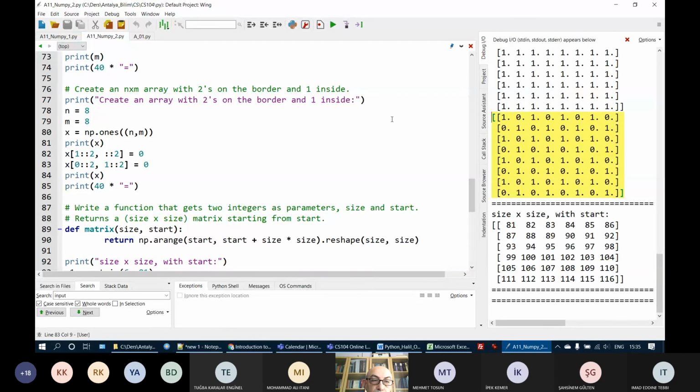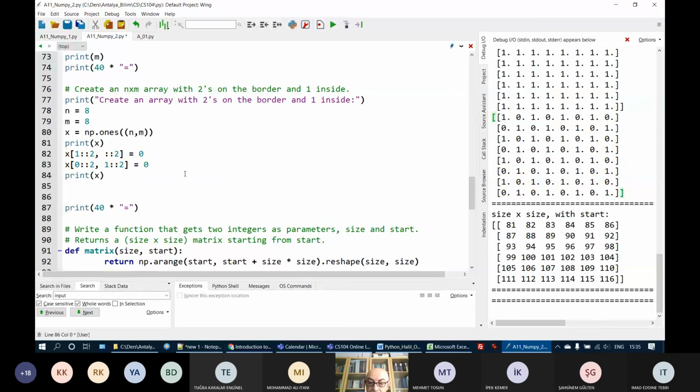Assume that 1 is white and 0 is black, okay? Here I have my chessboard. 8 by 8. Examine these two and try to understand what I did. Of course, this will be probably the most difficult question that could be asked. Create an 8 by 8 array which has on the first row 1 0 1 0, on the second row 0 1 0 1, etc. And this is repeated. And this is the result of this.